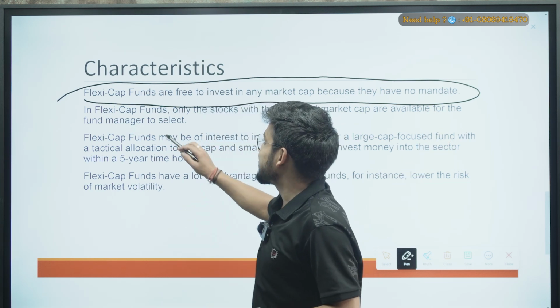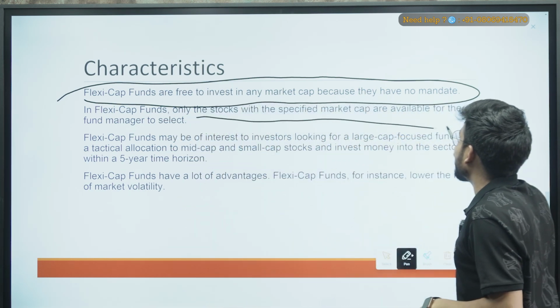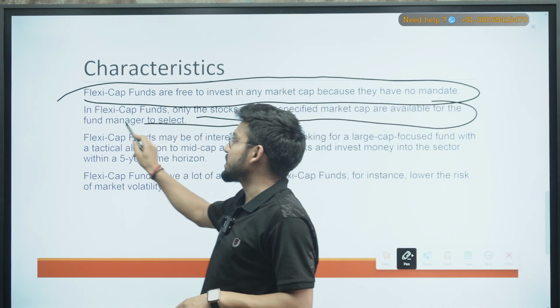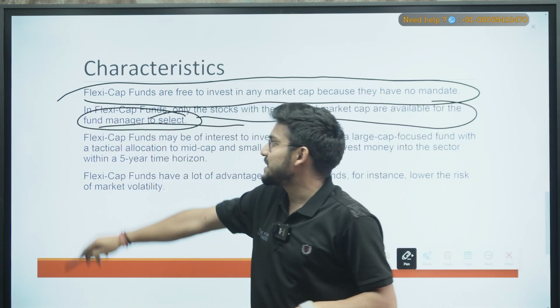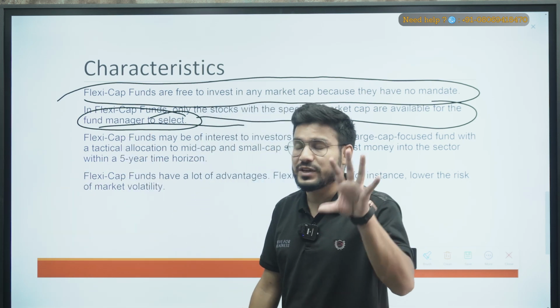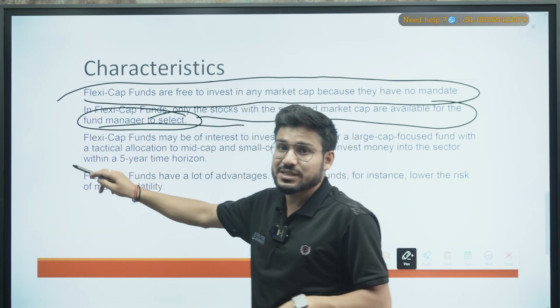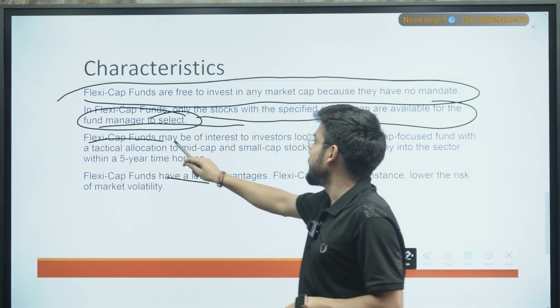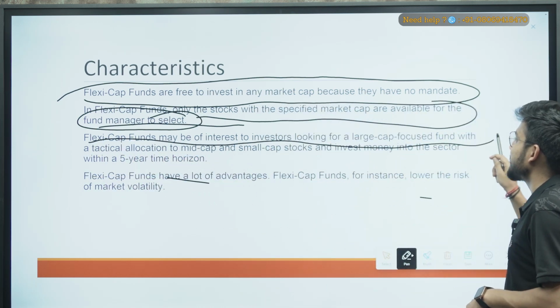Now in FlexiCap funds, only the stocks with the specified market cap are available for the fund manager to select. Here again we can see there is a fund manager who has to decide in which sector or which stock to invest. Now the FlexiCap funds may be of interest to investors looking for a large cap focus.